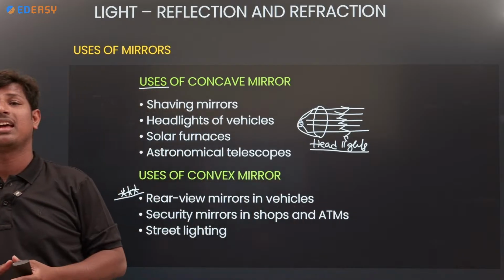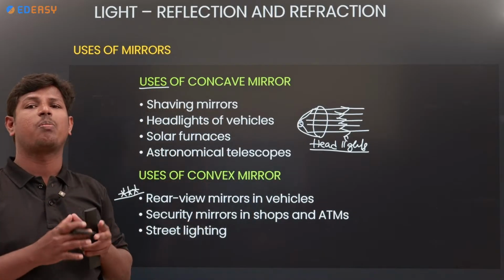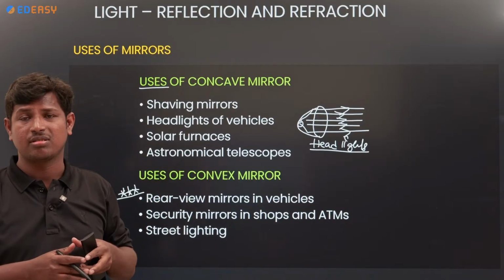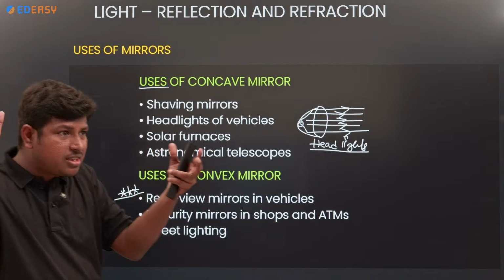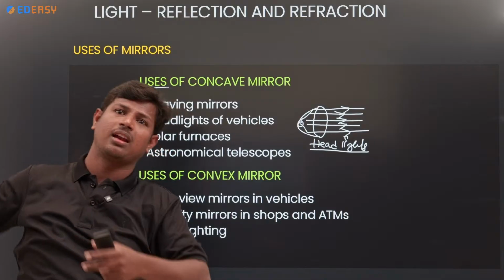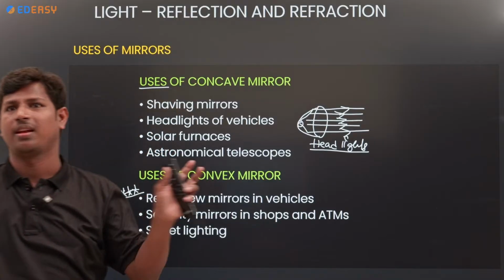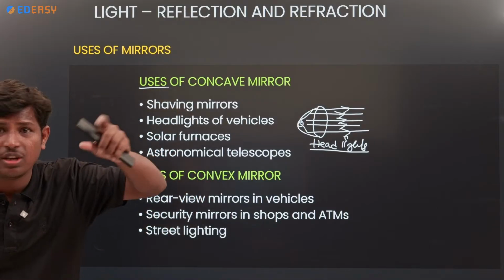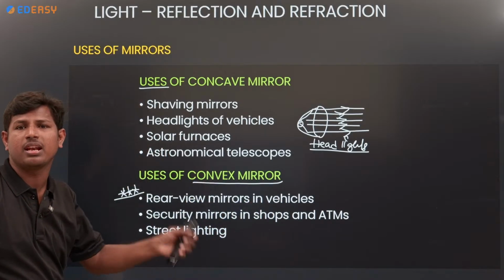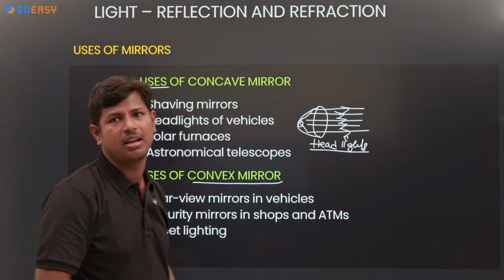Exactly. If you use concave mirror, how will the properties be? Sometimes enlarged, sometimes diminished also, right? So if the vehicle is coming towards you and it appears enlarged like that, by seeing that only we will be scared, right? So which type of mirror we will use? Convex mirror is used in rear view mirrors and security mirrors and street lights.